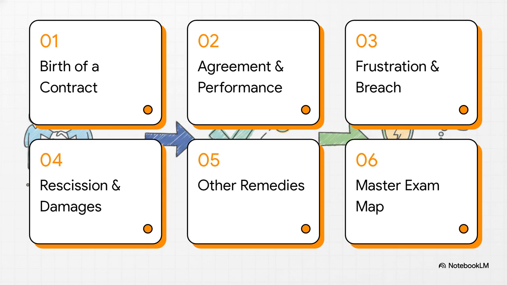Here is our roadmap for today. We'll kick things off with the birth of a contract. Then, we move into discharge, looking at agreement and performance, followed by frustration and breach. After that, we'll dive into remedies, covering rescission and damages, and then performance and restitution. Finally, we'll wrap it all up with a master exam revision map. Basically, we're tracking a contract from its formal creation through its legal death, all the way to the aftermath.